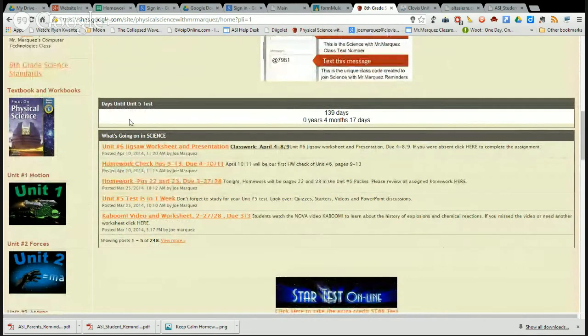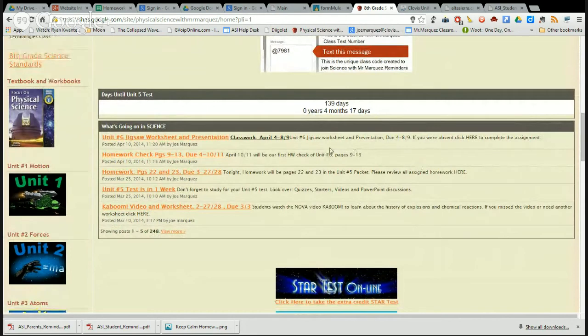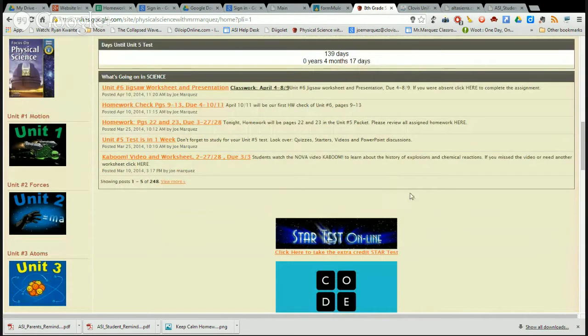As you can tell, I need to change it for our first upcoming exam. Right below it are the most recent assignments, tasks, projects, labs, or any announcements that we have in class, and you can click on it and get an even larger view of what we're looking at.